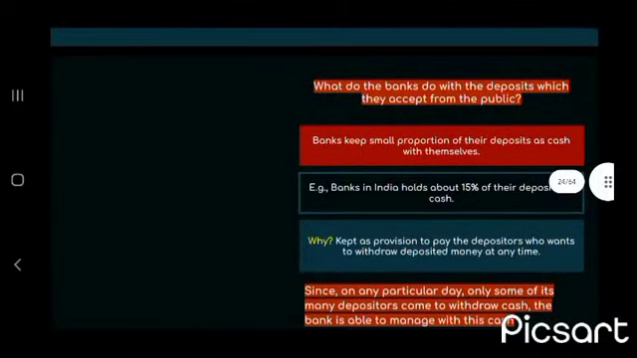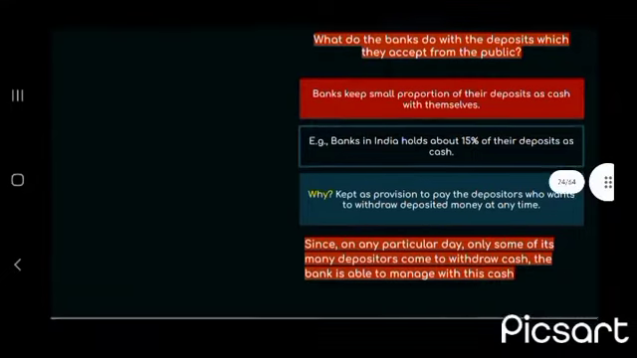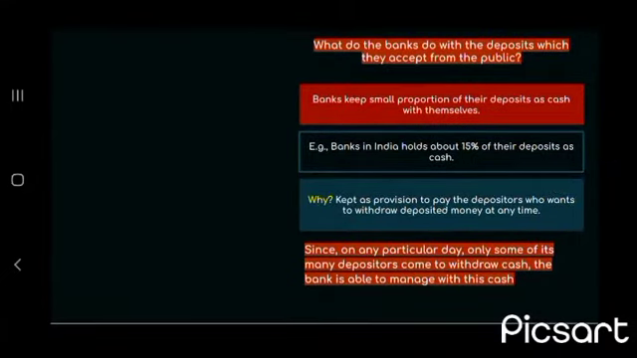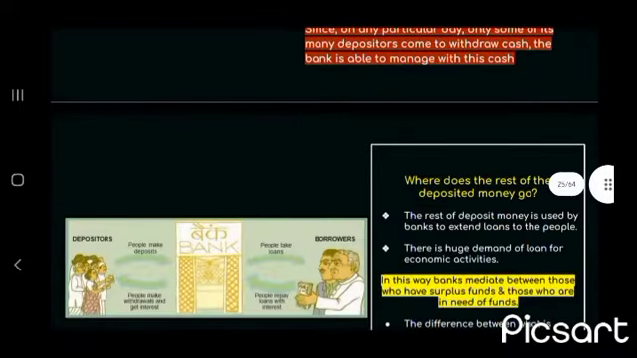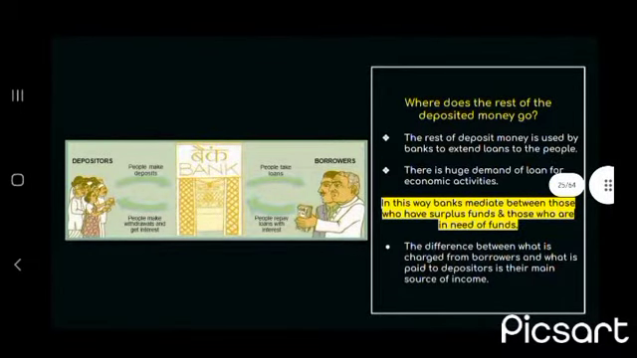Now, what do the banks do with the deposits which they accept from the public? Banks keep a small proportion of their deposits as cash with themselves. For example, banks in India hold about 15% of deposits as cash. Why? It is kept as a provision to pay the depositors who want to withdraw deposited money at any time. Since on any particular day only some of its many depositors come to withdraw cash, the bank is able to manage with the cash. Now, where does the rest of the deposited money go?